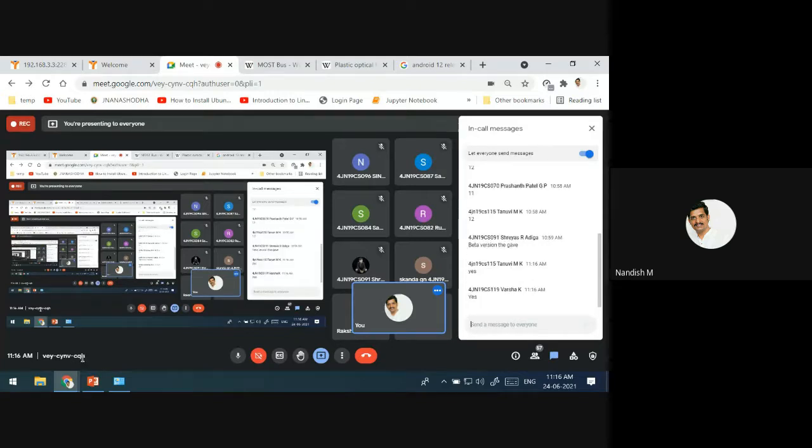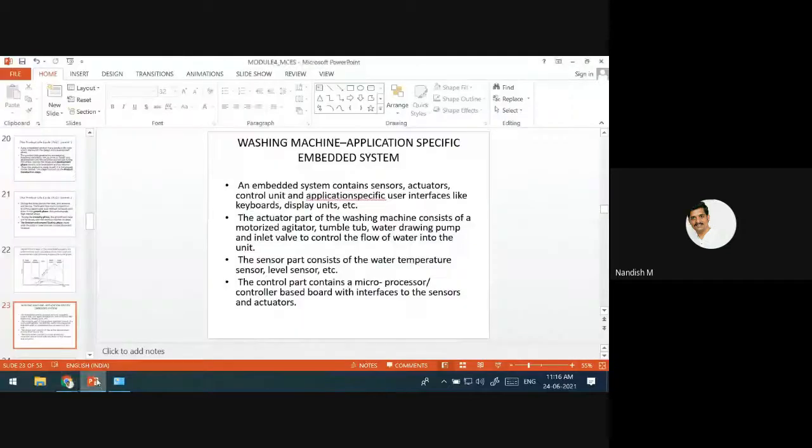Yes. Okay. If it is an embedded system, it performs what? It is going to wash the clothes. That is the task, right? What we are going to discuss in this is what are all the internal components of the washing machine? What is the hardware there? What all the sensors and actuators are there?